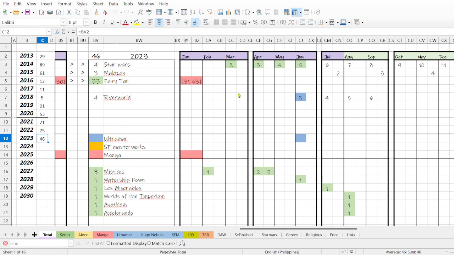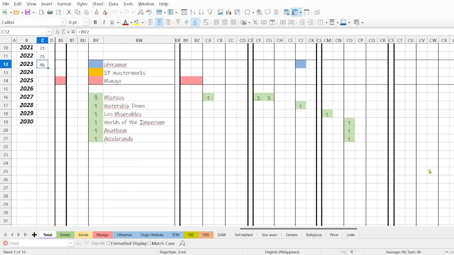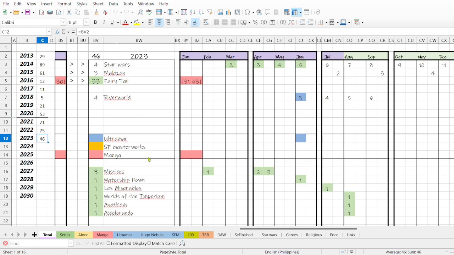So this is the series I was planning to read this year, and these are the standalones that I have read until now. So this is the total of the quantity of books that I have read within this year. Well, every year, that's the point of this file.